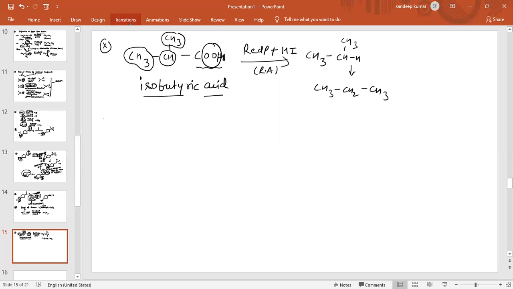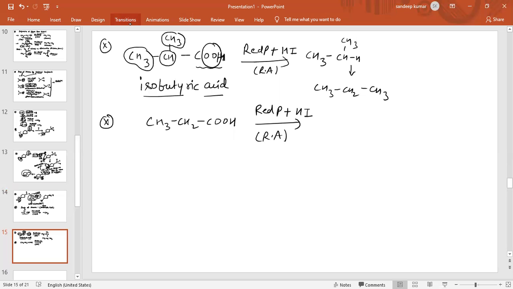Now the next question is, if we have given CH3, CH2, COOH, and we are using red phosphorus plus HI, tell me the product obtained. Again, red phosphorus and HI act as a reducing agent.